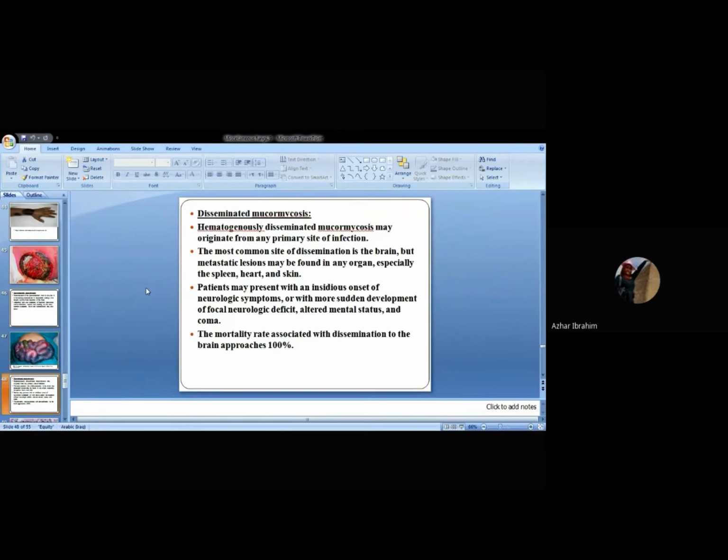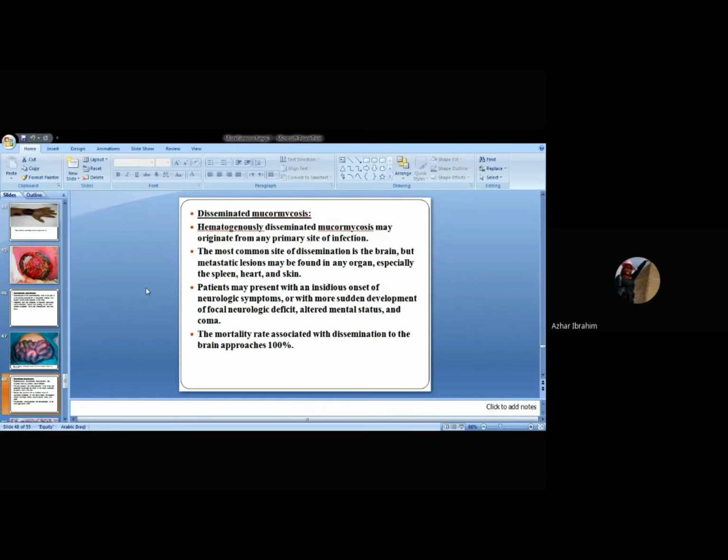The microorganism easily invades the brain. Sometimes it's also disseminated to other organs, especially the spleen, heart, and skin, and any part of the body may be involved or invaded by this agent. Patients may present with an insidious onset of what? Neurologic symptoms.